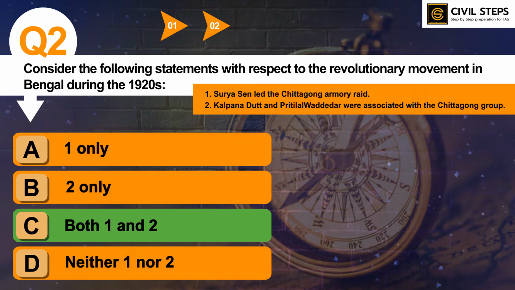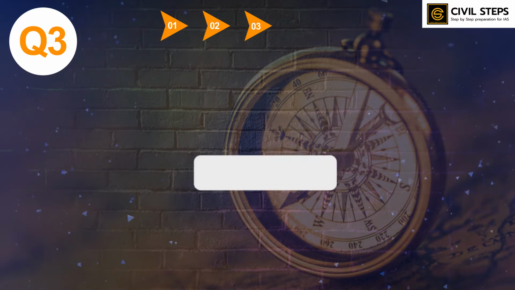Both these statements are correct with respect to the revolutionary movement in Bengal during the 1920s. You should be aware of all the prominent leaders that participated in the revolutionary movement at that time. Likewise, you can prepare about other revolutionary movements also that were after 1905. So this was all about question number 2.